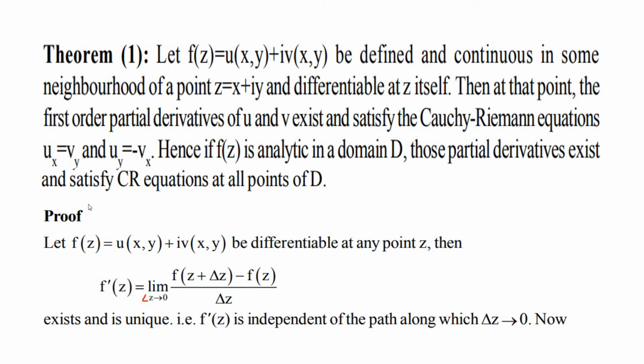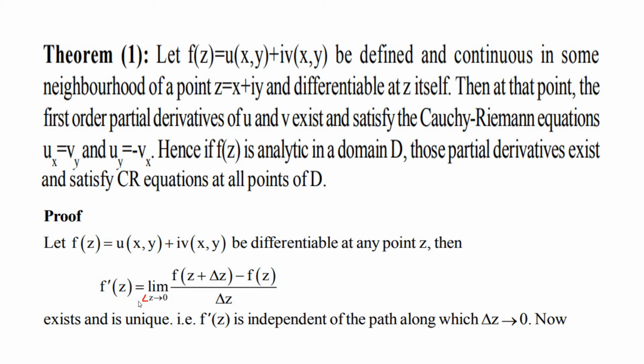And here we need the proof of this theorem. So we have, let f of z equal to u(x,y) plus i into v(x,y), and it is given that u(x,y) plus i v(x,y) is differentiable at any point z.